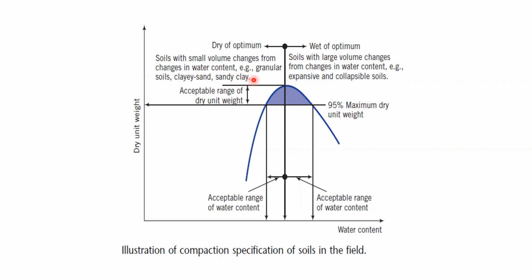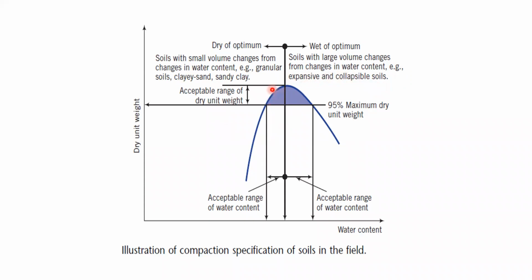So the dry of optimum we can use for soils with small volume changes, like granular soils or clayey sand and sandy clay. For this type of soil, we can use dry of optimum. And for wet of optimum we can go for the expansive and collapsible soil.